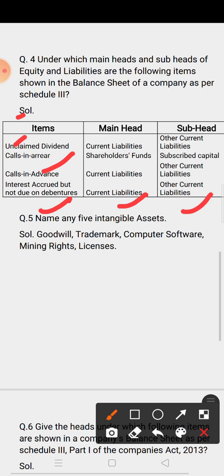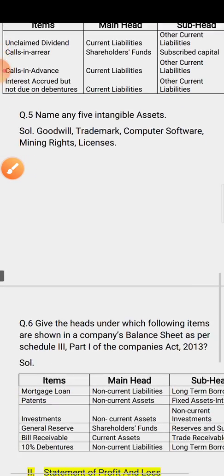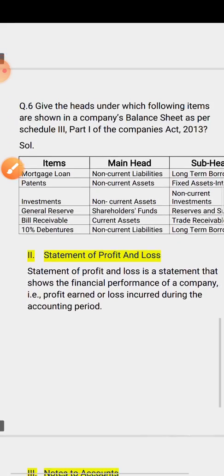Now come to the asset side. Question number 5, name any 5 intangible assets. Any 5 intangible assets you can write down. Here I have given some intangible assets. You can write any other intangible asset if you know one.